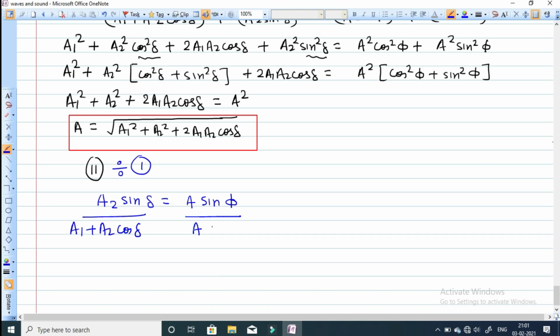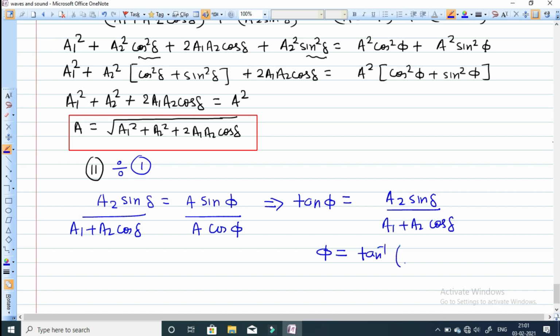A cancels out, so sin by cos becomes tan phi. So tan phi equals a2 sin delta divided by (a1 plus a2 cos delta), and from here we can calculate the value of phi, the phase: phi equals tan inverse of a2 sin delta divided by (a1 plus a2 cos delta). This is the final expression now.